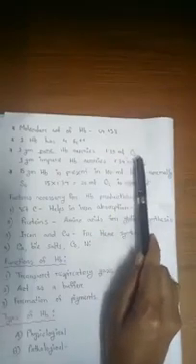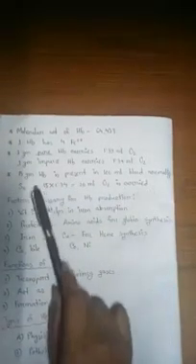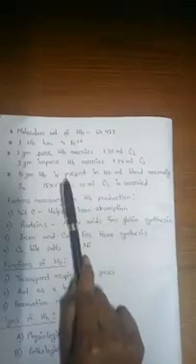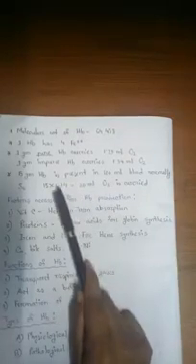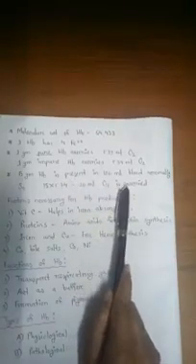1 gram of pure hemoglobin carries 1.39 ml of oxygen, but in our body we don't have any pure hemoglobin. All of it is slightly impure, so the impure hemoglobin carries 1.34 milliliters of oxygen. We use this information to calculate the oxygen carriage. In 100 ml of our blood, 15 gram hemoglobin is present. So in 100 ml of blood, a total of 20 ml of oxygen is carried.